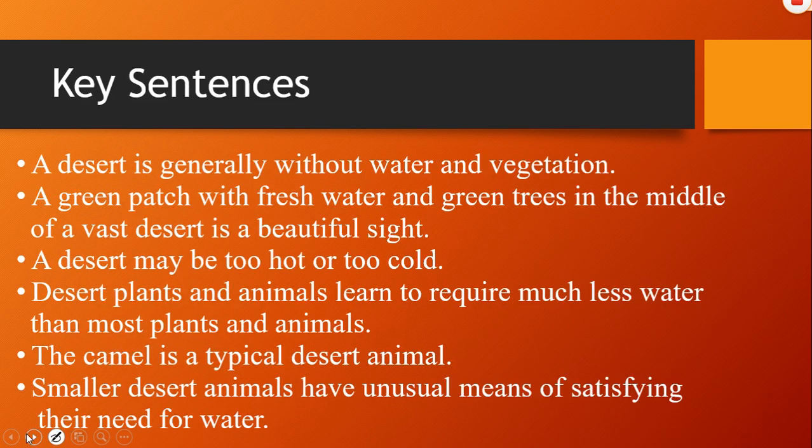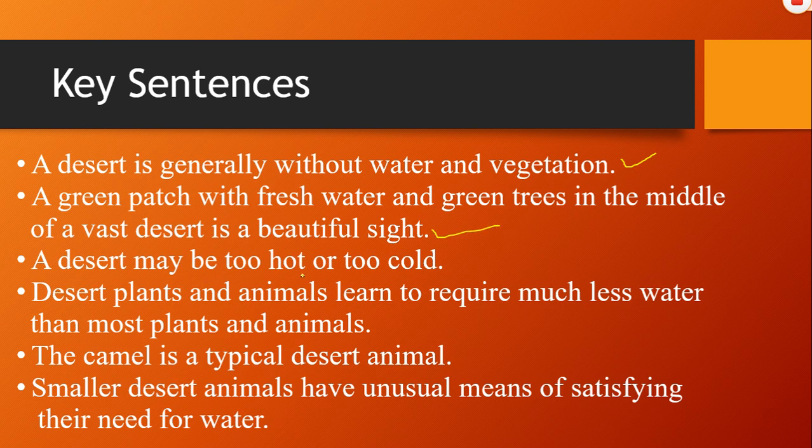Now let's read some key sentences, the important sentences related to our chapter. A desert is generally without water and vegetation. A green patch with fresh water and green trees in the middle of a vast desert is a beautiful sight.